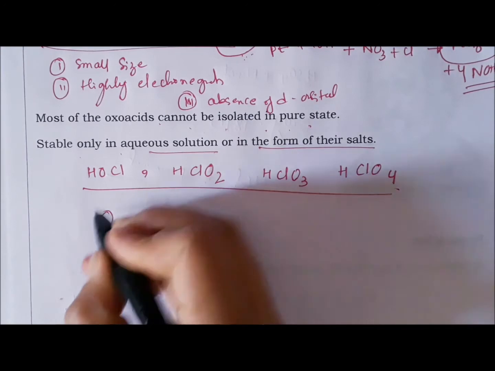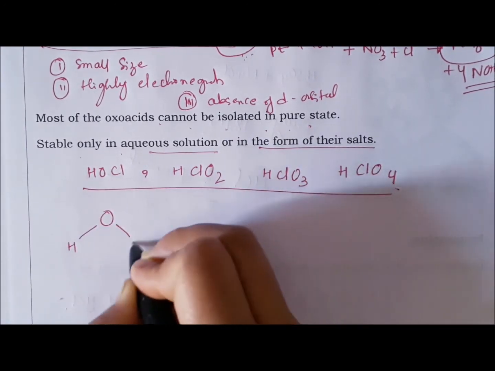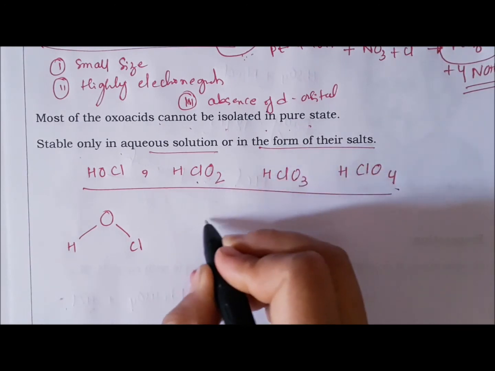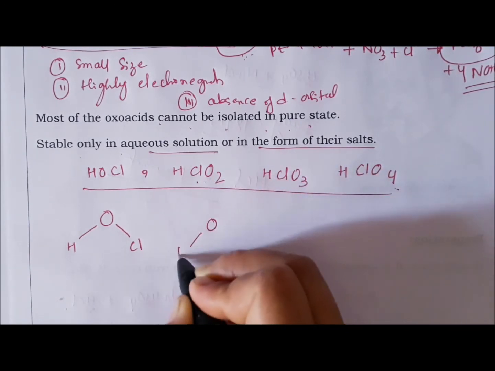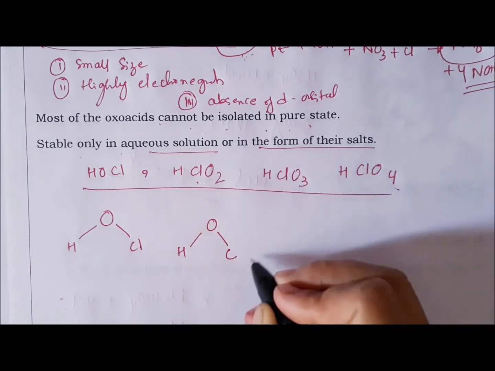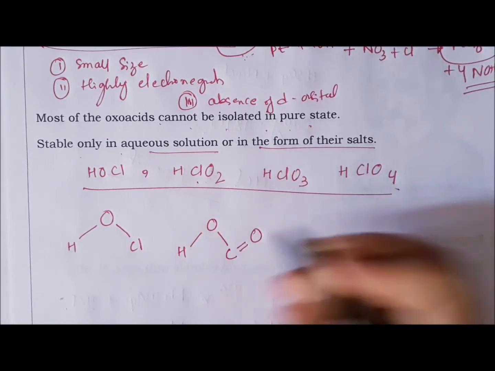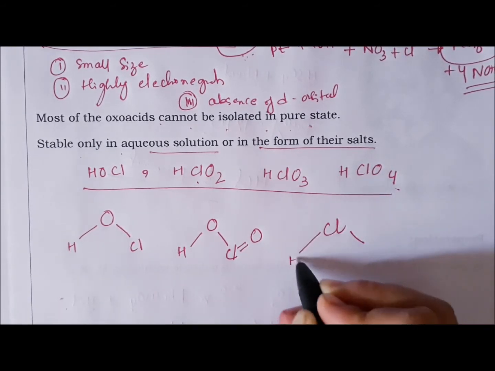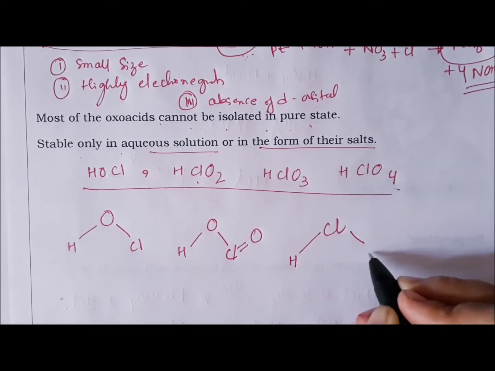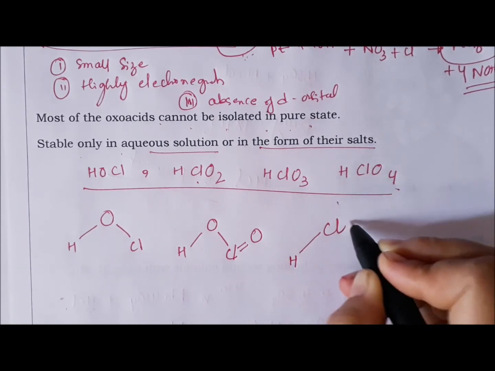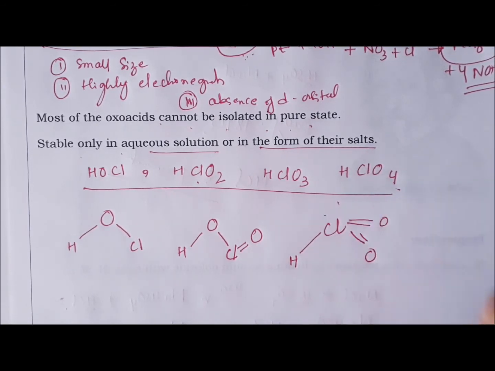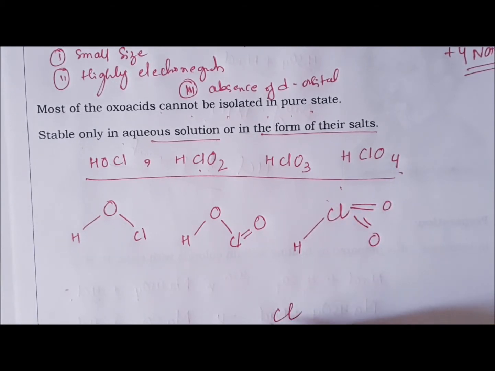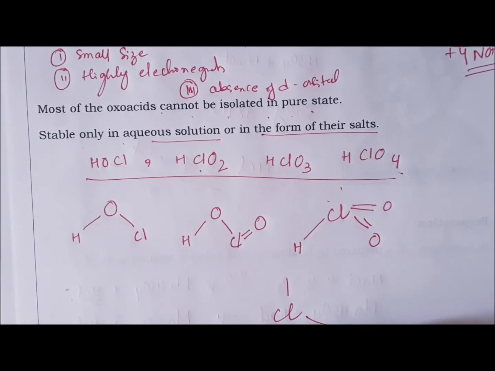So the structure for this is bent-like. For HOCl, there is Cl, then H, then oxygen, then two lone pairs. Then for this one, how many oxygens are there on Cl? 4, 1 2 3 4.